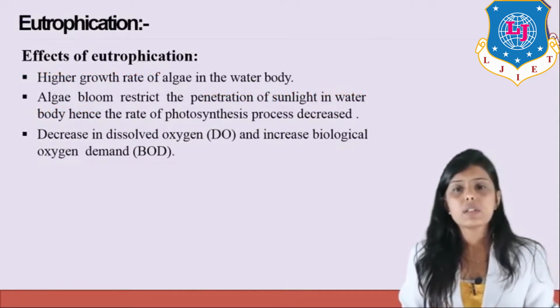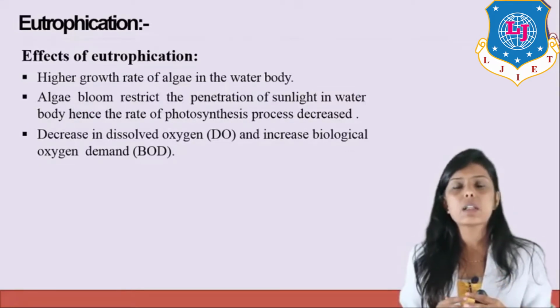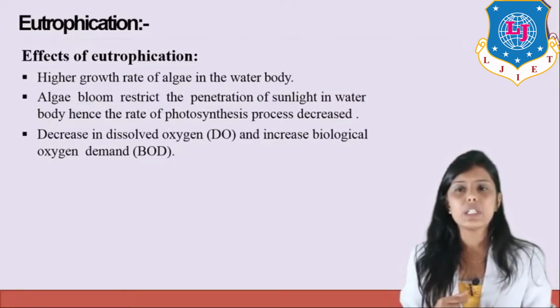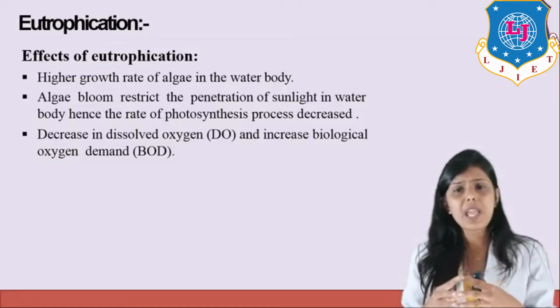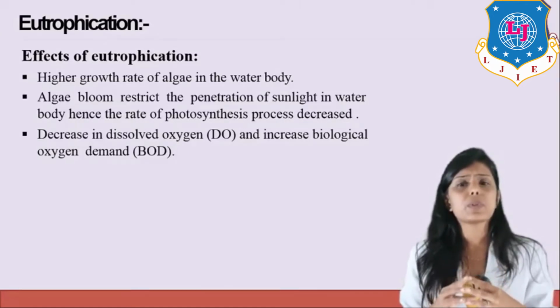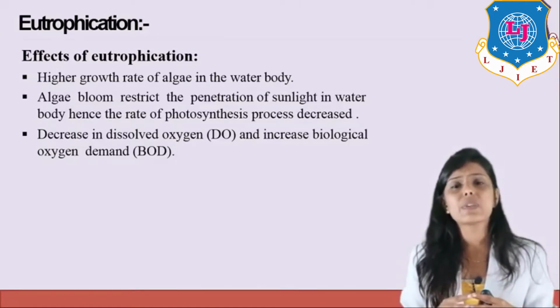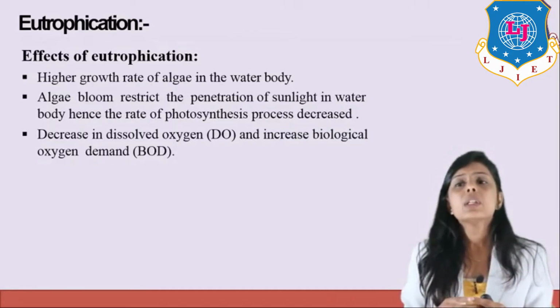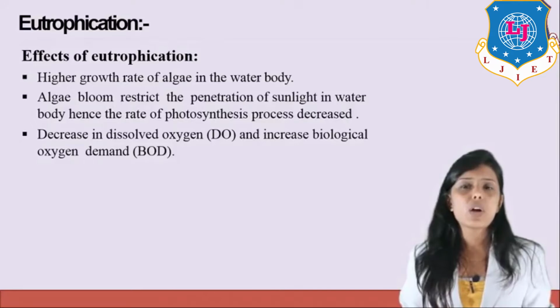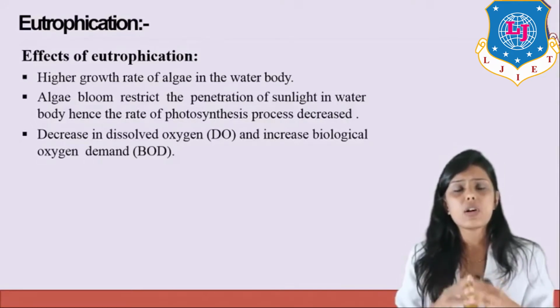Effects of eutrophication. So what are the effects of eutrophication? As nitrogen and phosphorus increase in the water body, what will increase? Algae will increase. Algae blooms and restricts the penetration of sunlight in the water body. Hence, the photosynthesis process is decreased. Obviously, plants will not get a proper amount of sunlight, so the process is slower. Then, decrease in dissolved oxygen and increase in biological oxygen demand.